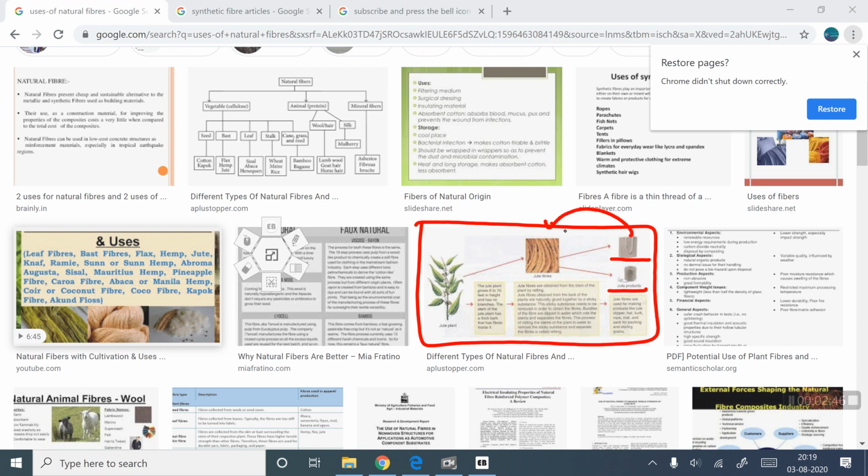These jute bags are prepared from fibers. Here these jute fibers are received from the plants. This is one example that from plants we can obtain a fiber. That fiber is utilized for some other basic purposes.